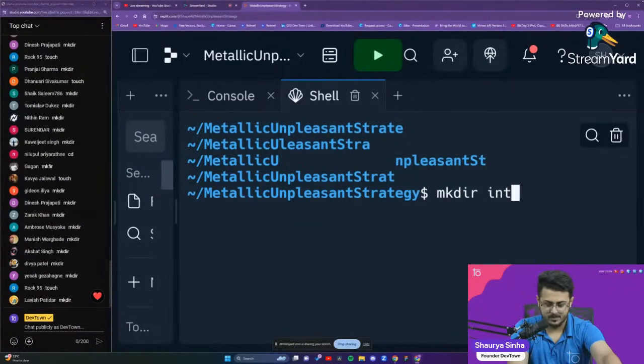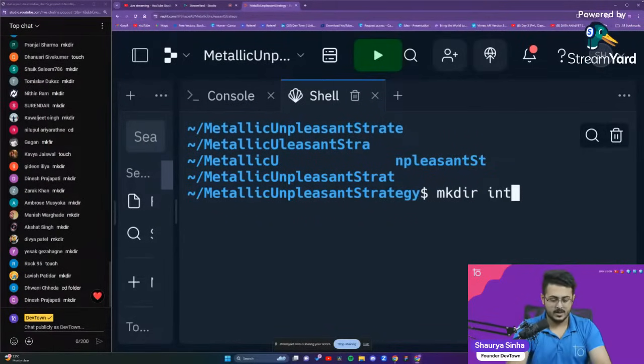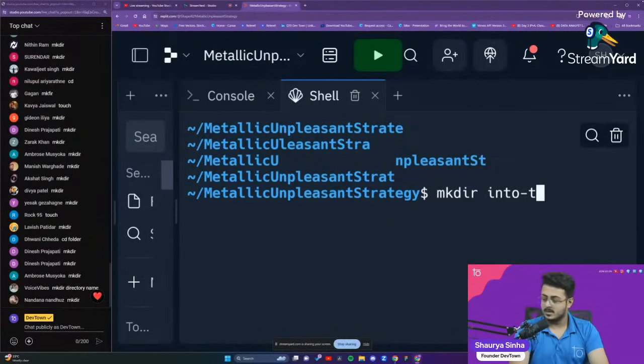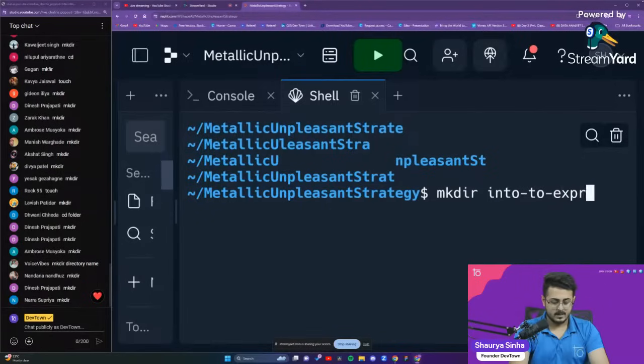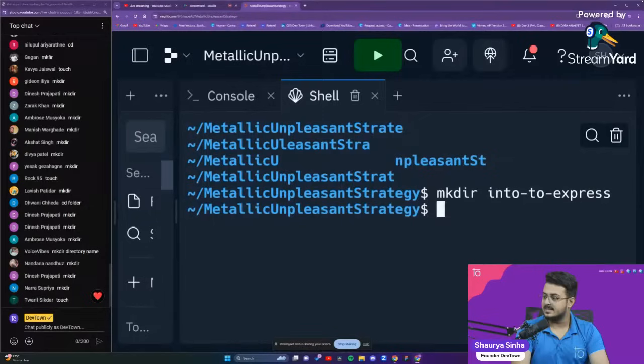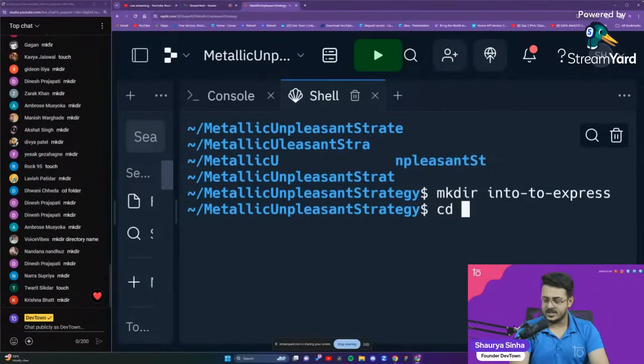mkdir, and we'll name it intro to Express. Let's name it as that. Then we'll cd, that is change directory, into the same. So intro, and we'll change it.